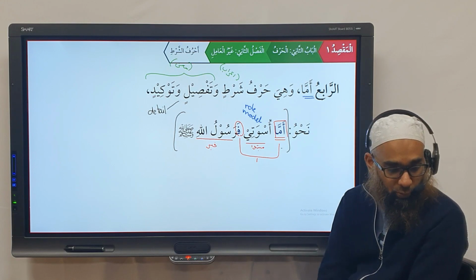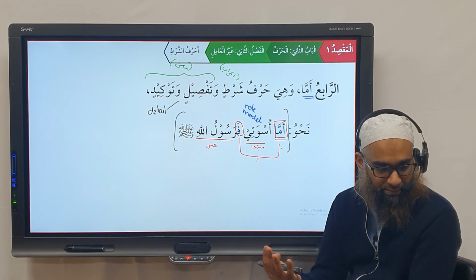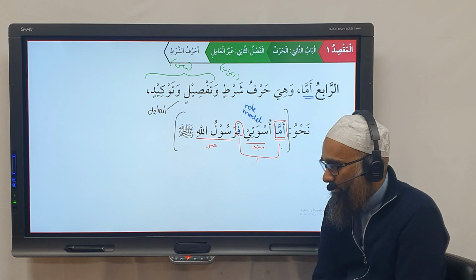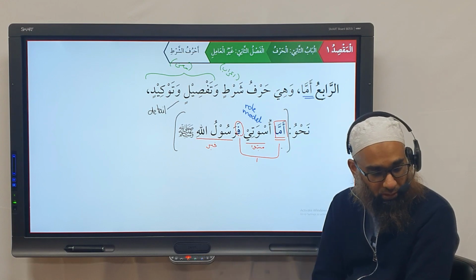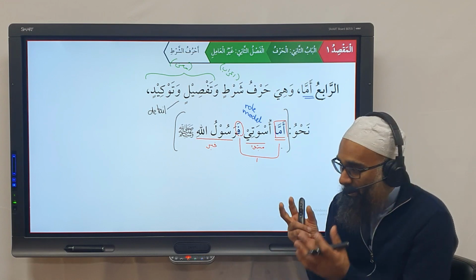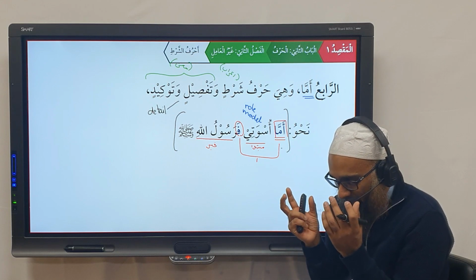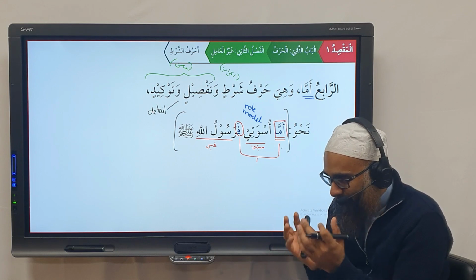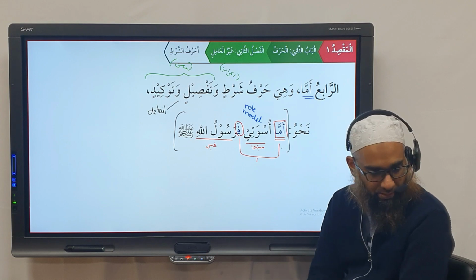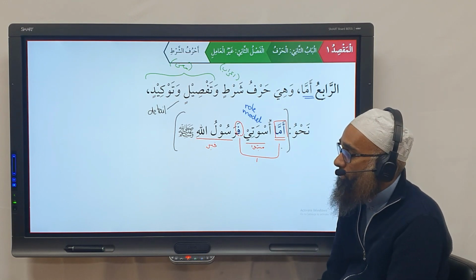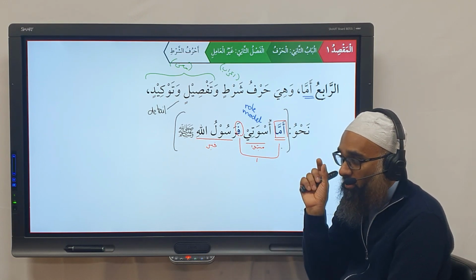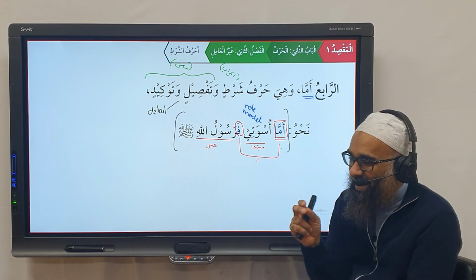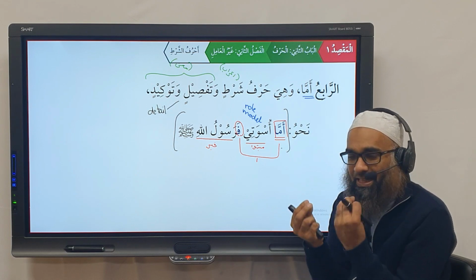So if I say uswati Rasulullah, it's just simply saying Rasulullah is my role model. I say Amma uswati Rasulullah, Amma uswati for Rasulullah, this creates emphasis, this creates like a focal point, has more ta'keed on this. So the particle amma in terms of i'rab, we do the i'rab later on, but it's a harfu shart. And that shart, it doesn't have a shart meaning in terms of translation.